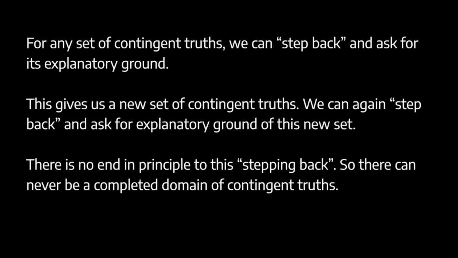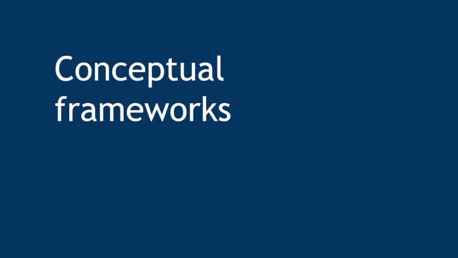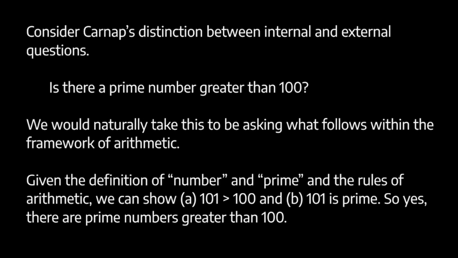So the indefinite extensibility argument is, as far as I know, widely considered to be the most powerful argument against unrestricted quantification. There are other arguments, however, and so I'll just look at one more. Another argument that's been suggested is the argument from conceptual frameworks. Basically the idea is that what exists is relative to a conceptual or linguistic framework. And this follows the ideas in Carnap's "Empiricism, Semantics and Ontology."